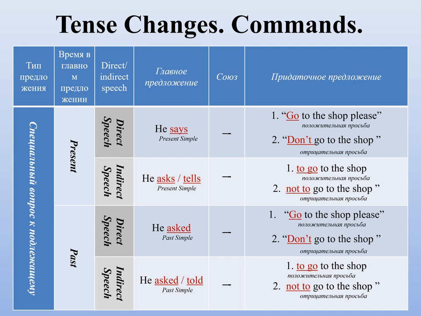In reported speech, he asked or told to go to the shop or not to go to the shop. Here is the thing. In commands, we put infinitive to before the verb. And then, if it's a negative one, we put not to go to the shop. That's easy.